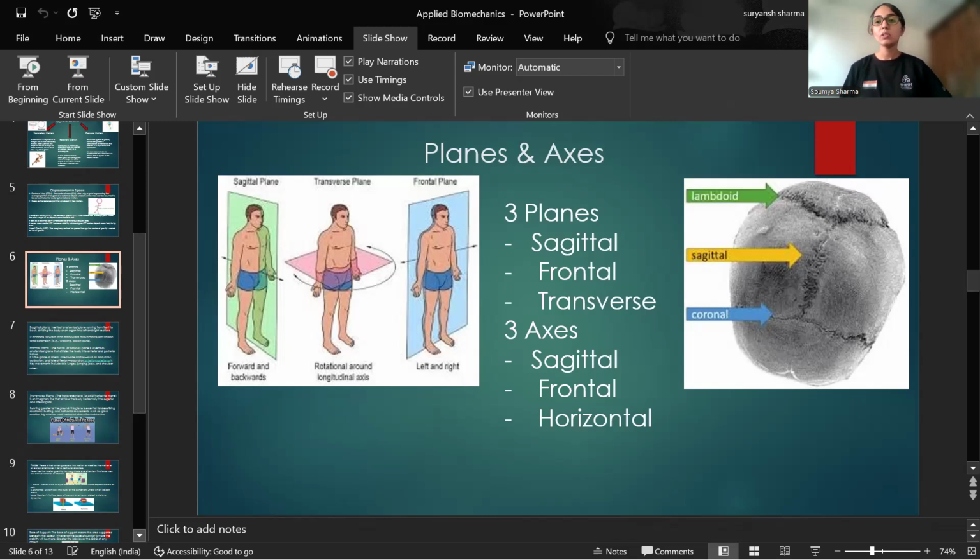And the transverse plane, we know that it is going just by my umbilicus, dividing my body into upper and lower two equal halves, and just perpendicular to that will be the vertical axis. Usually translatory or rotatory motions, we will say that they occur in the transverse plane.